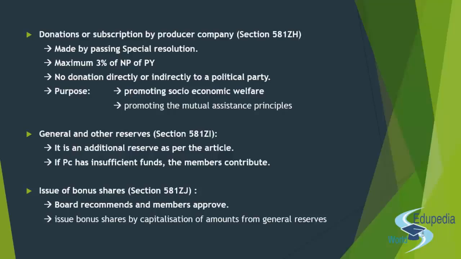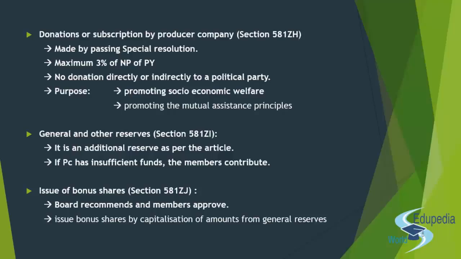So if you read the text, the board recommends and the members approve and issue bonus share by capitalization of amount from the general reserve. That is all about the bonus share, right? So the entire topic of the finance, accounts and audit comes to an end over here. We know what are the books to be maintained, what are the additional duties of the auditor apart from section 143 of the Companies Act 2013, right? And there when we talk about donation and subscription, we know what are the limits and what is the purpose.